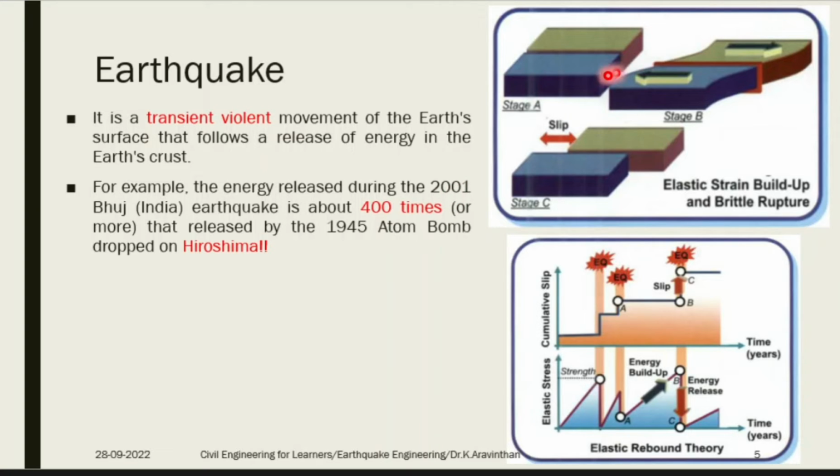You can see here there are 3 stages. Why does an earthquake occur? You have tectonic plates. If 2 plates are like this, all the tectonic plates are in movement. So during any movement, you can see 2 plates will slide against each other. They might slide, or they might dip or strike. So there are a number of possibilities.